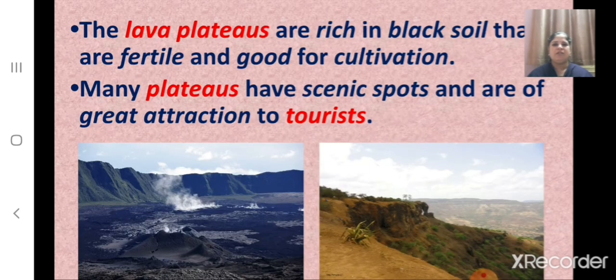And which plateaus are rich in black soil? The lava plateaus are rich in black soil that are fertile and good for cultivation. And children, many plateaus have scenic spots and they are of great attraction to tourists.